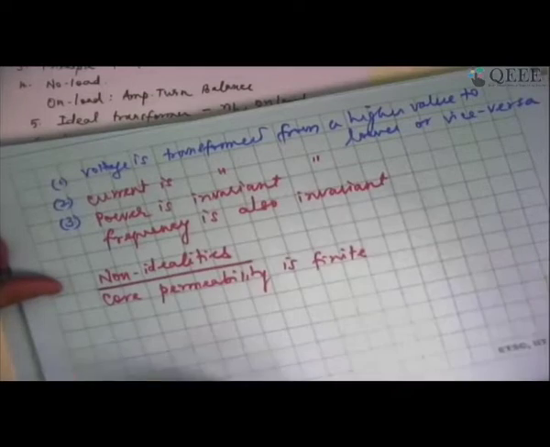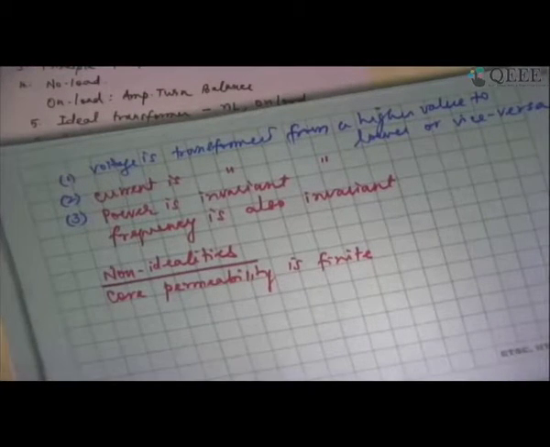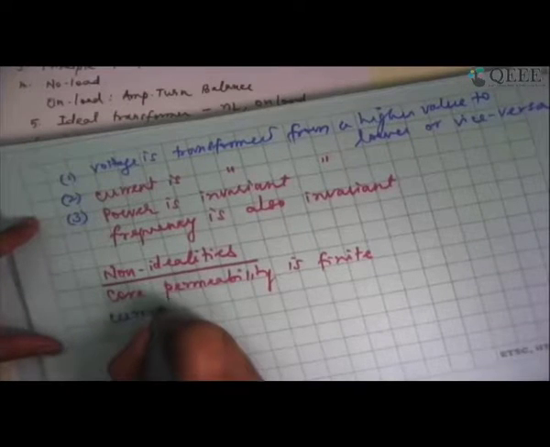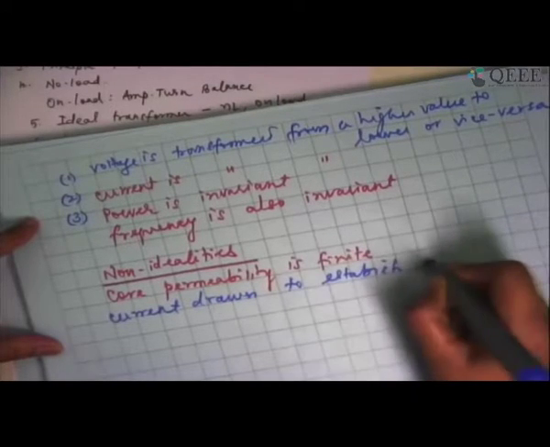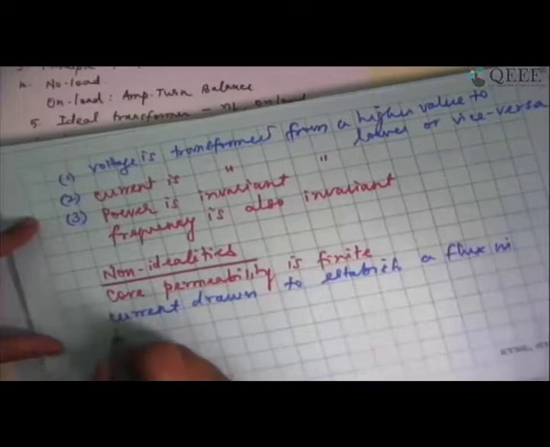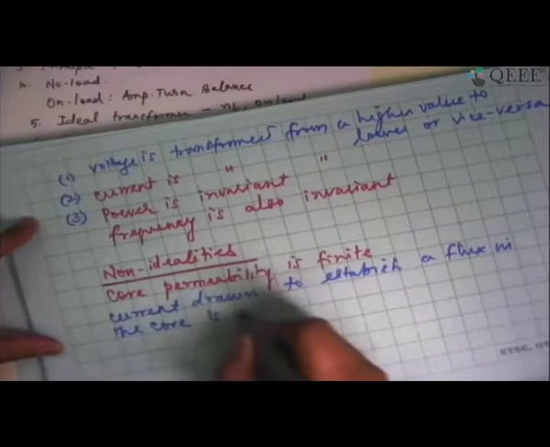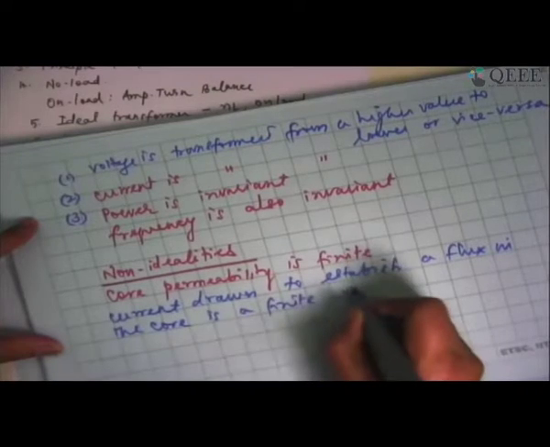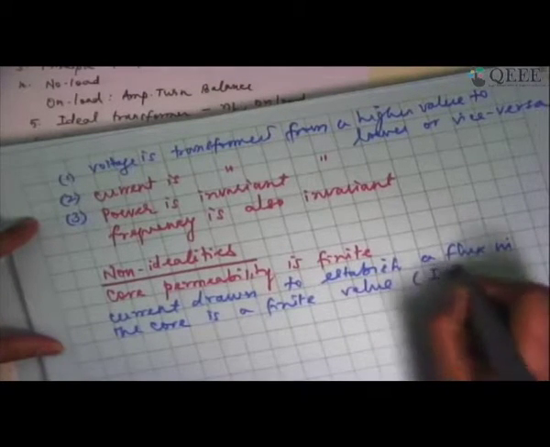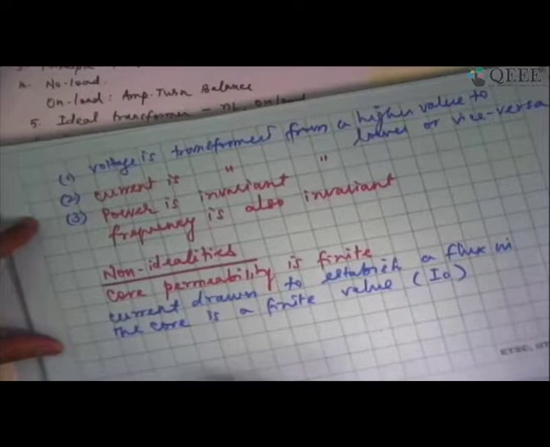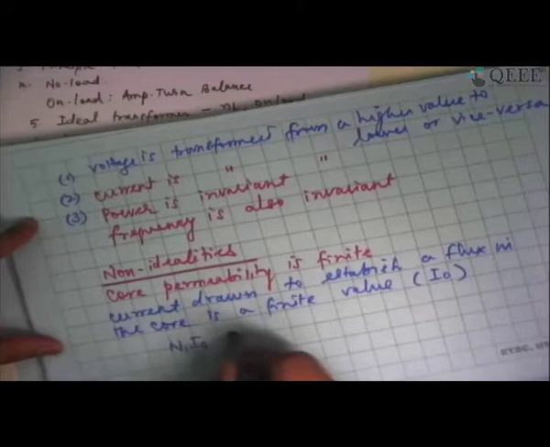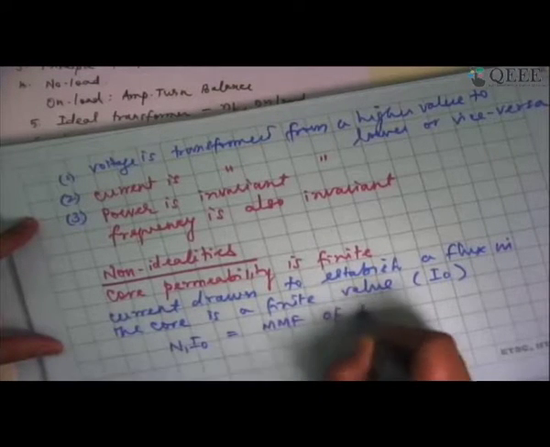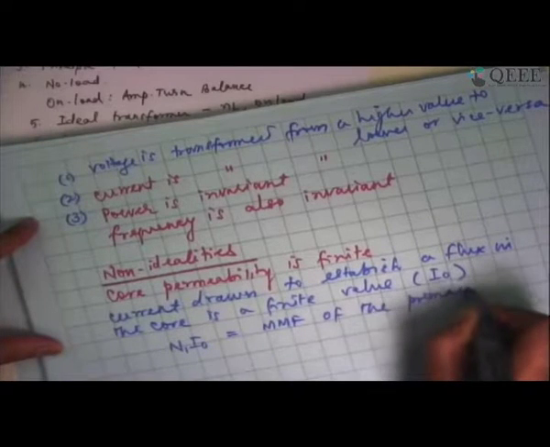So core permeability is finite, which means the current drawn to establish a flux in the core is a finite value. It's not zero. It is a finite value. I am calling that as I0, or let me call that as the no load current. And this is establishing a flux. And when it is establishing a flux, I am going to have N1 multiplied by I0 as the MMF of the primary winding. Right?